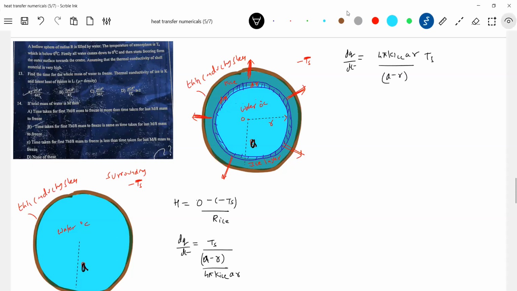Okay, what is dQ? That dQ amount of heat will be generated when dm amount of water freezes, no? So dQ amount of heat will be generated, and that heat will be transferred by the ice layer. So dQ, what shall I write? dm into Lf. Okay, 4 pi k. Then dm, what shall I write? 4 pi r square into dr. dm indicates the mass of the thin shell of thickness dr.